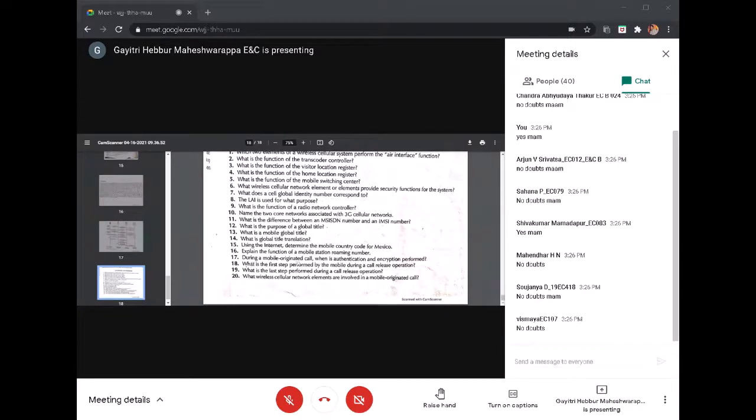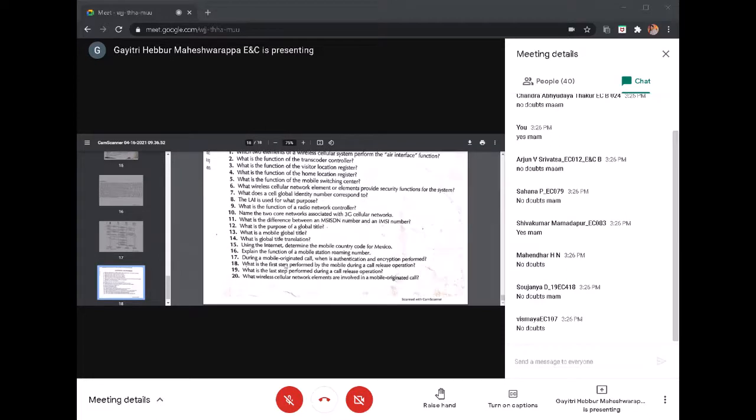And explain the function of mobile station roaming number, MSRN number, right? The MSRN number will be stored in the VLR. So whenever you get an incoming call, with the help of the MSRN number, the base station control will route the call to the particular radio base station. So in the MSRN, that is the mobile station roaming number specifications, you can go through with the mobile terminated call.